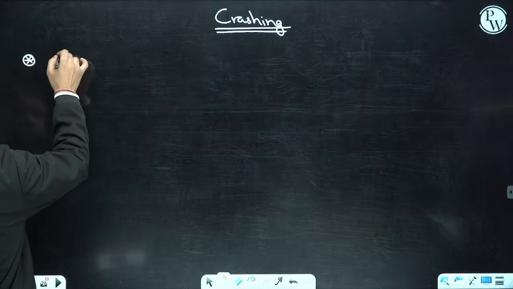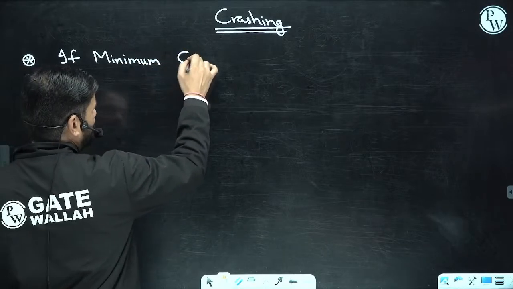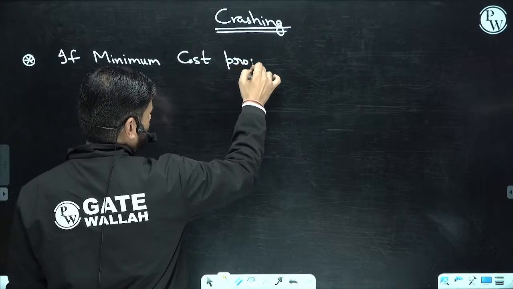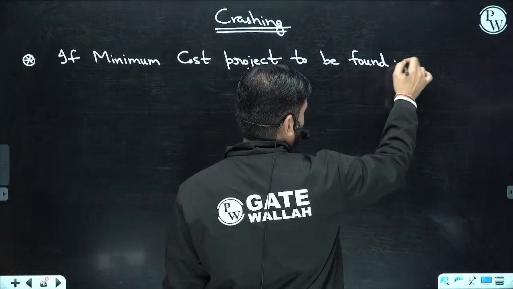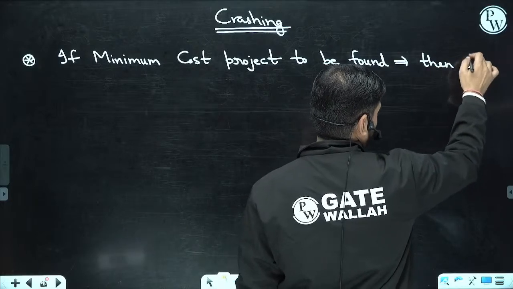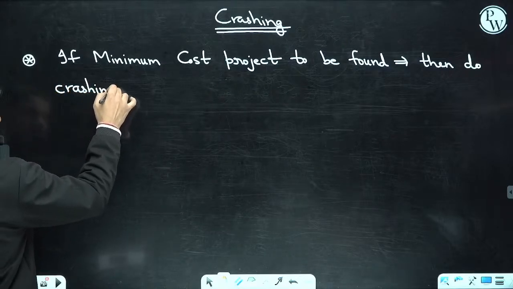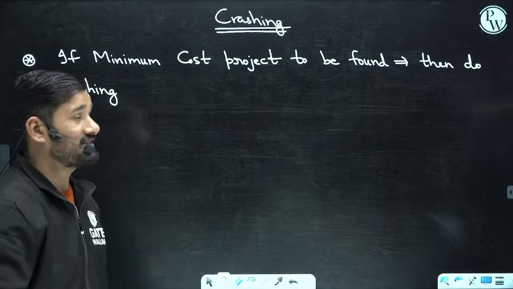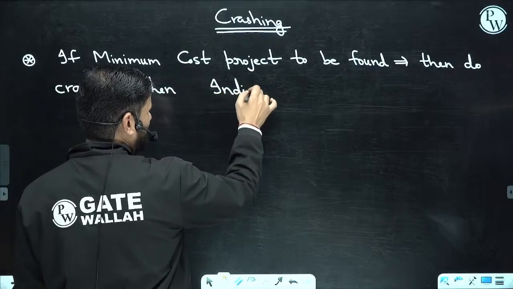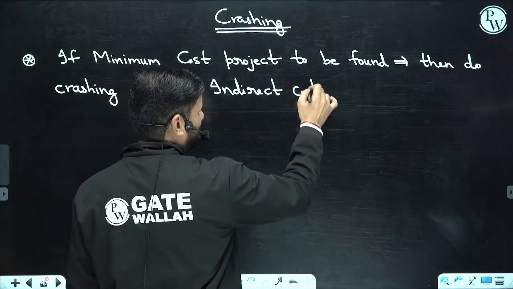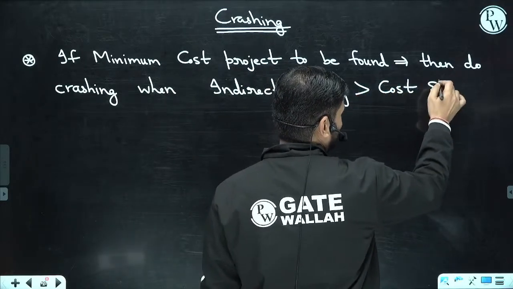Case number 1: if minimum cost of project is to be found, then do crashing when indirect cost per day is greater than cost slope. Please remember this.